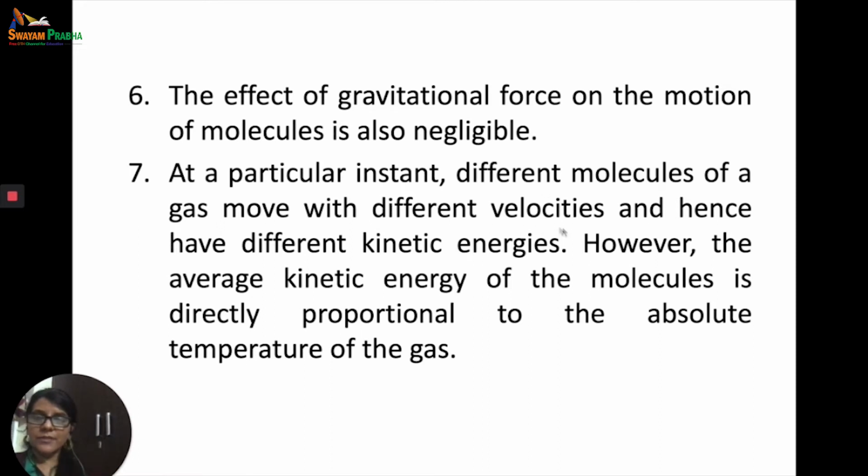Because they are moving with different velocities, they will also have different kinetic energy. However, the average kinetic energy of the molecules is directly proportional to the absolute temperature of the gas. So these are the 7 postulates that you must recall when you are working with the kinetic theory of gases.